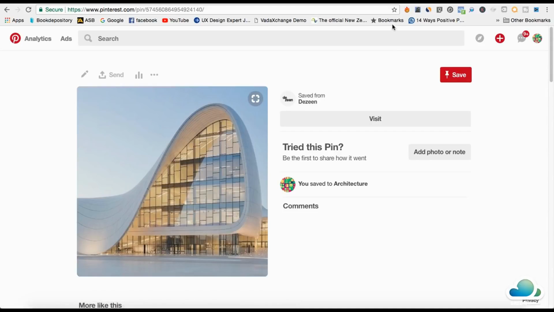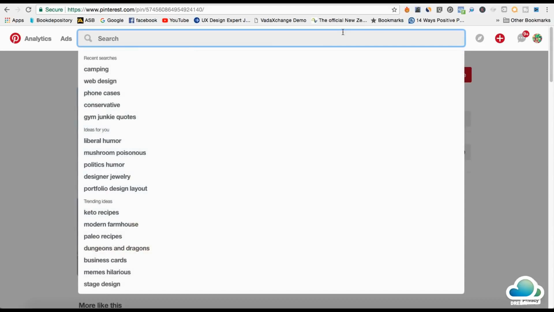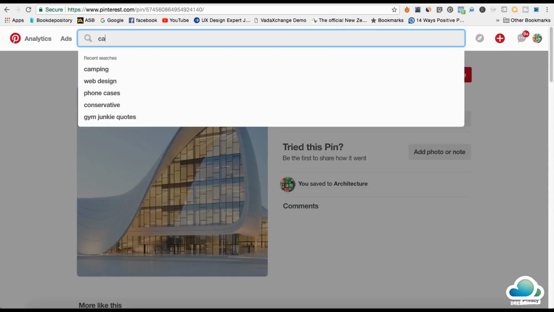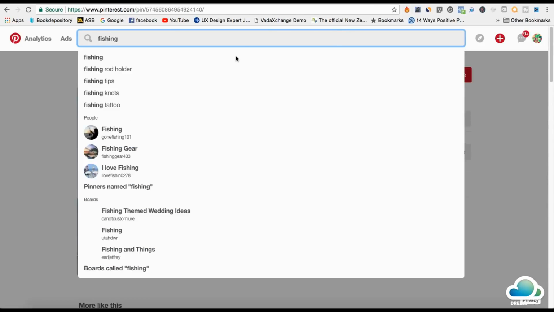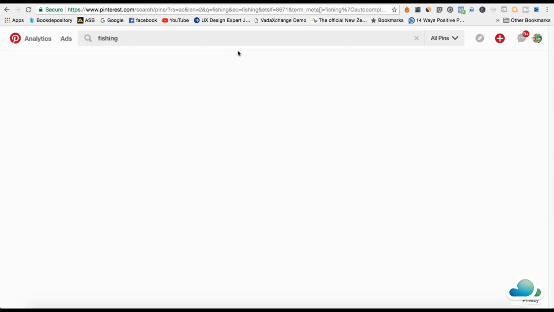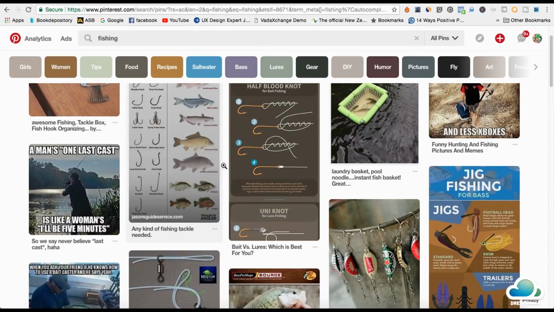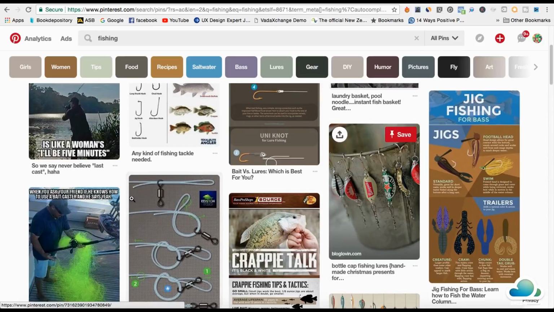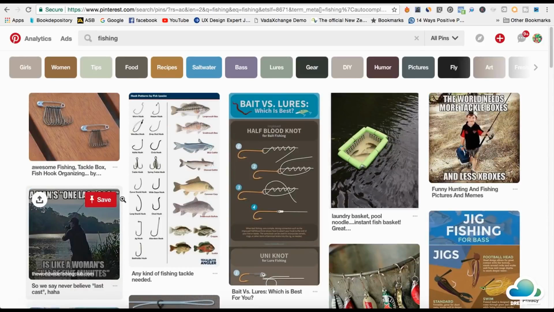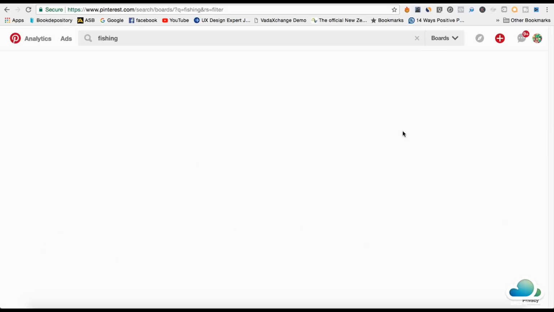So I'll just go over it again. First thing you do is you come in here and search. Let's try one more thing, fishing. I'm going to start fishing here, and this can work on any niche. What I'll do is go and pin about 20 of these pins or images, just to make it look legit. Make a board about fishing and just make it look legit, 20 of these. Then I'll go into the boards right here.